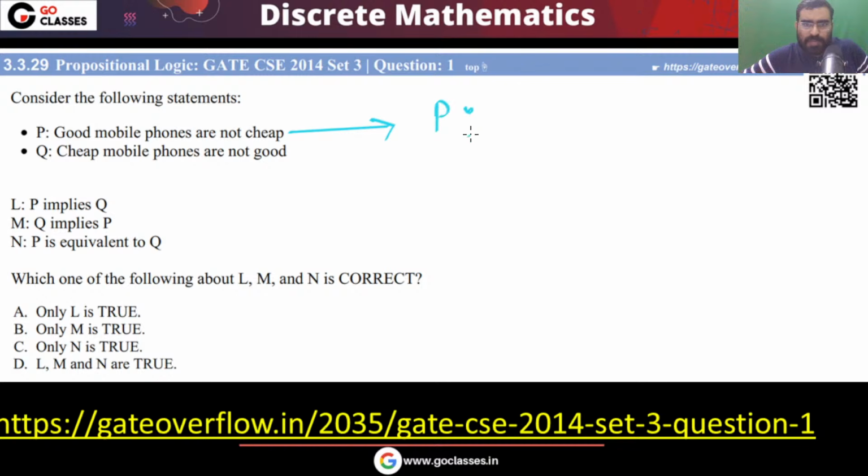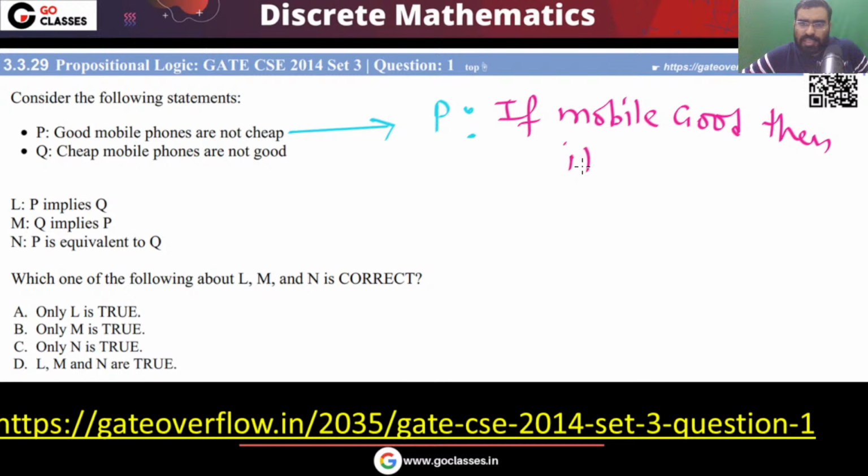This P, what is this P saying? This P is saying that good mobiles are not cheap. So it simply means that if the mobile is good, then it is not cheap. Correct? This is what statement P is saying. Yes or no?